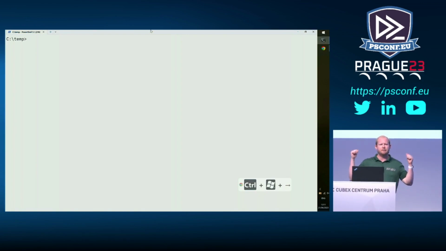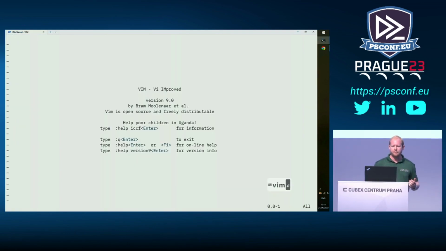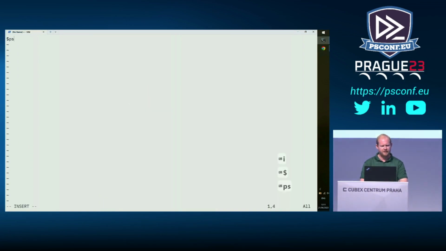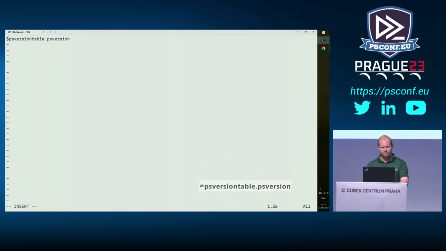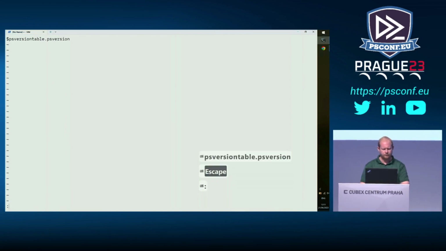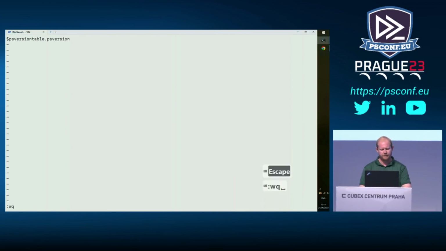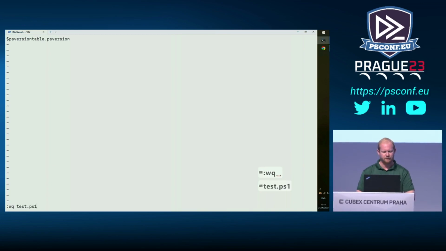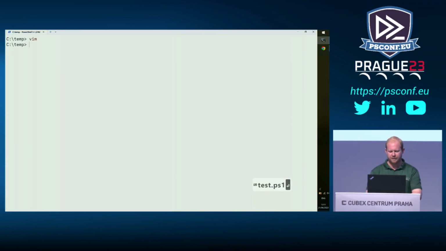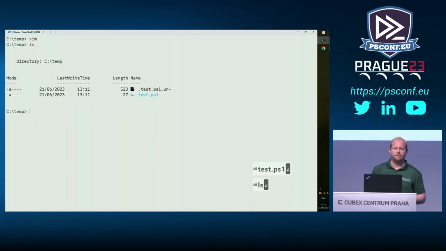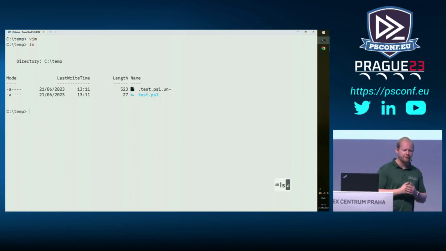So can everyone see that at the back? Is that big enough? Yes? Good. Okay, so we go into Vim. Here we are, VI improved, and look, right there, how to exit. So we do, let's do PS version table. Cool, escape, colon, write quit, and we're going to call it test.ps1. And it should be there. Awesome, we've got our script.